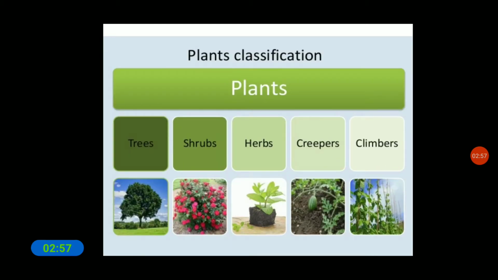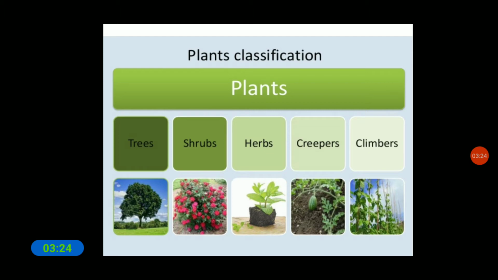Now let us come to know the types, the classification of plants. Children, you might have seen that the plants around us are not all similar. We can see different varieties of plants in their size and shape, so based on that we can classify plants into different groups.